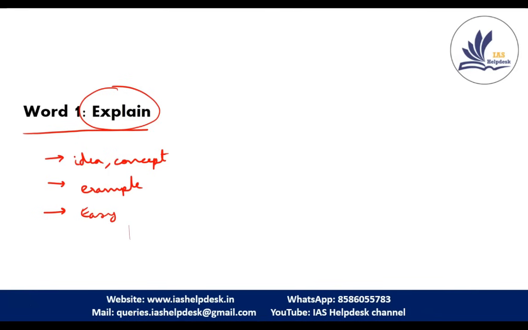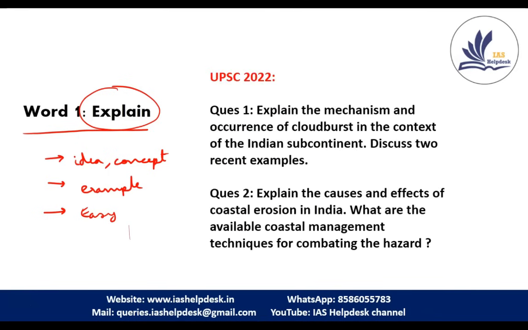Now let's take an example. In UPSC 2022, the question was: explain the mechanism and the occurrence of cloudburst in the context of the Indian subcontinent. So in this the question is to explain. You simply have to give information about the mechanism and the occurrence of cloudburst. Give the basic description of the concept of cloudburst, how it forms, where it forms, and what the principles related to it are. And the next part is discuss with two examples. You can give two examples to describe the concept more clearly.